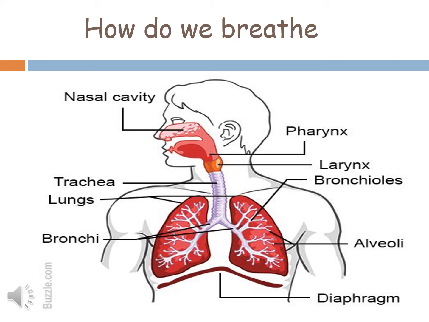Dust and other particles present in the air get trapped by the mucus and hair present in the nasal cavity. So we can say from the nasal cavity, the clean, moist and warm air passes into the windpipe or trachea. This trachea branches into two thinner tubes called bronchi, and singular is known as bronchus. These tubes, bronchi, enter the lungs. Then from the trachea, air goes to bronchi, and then it goes to lungs.